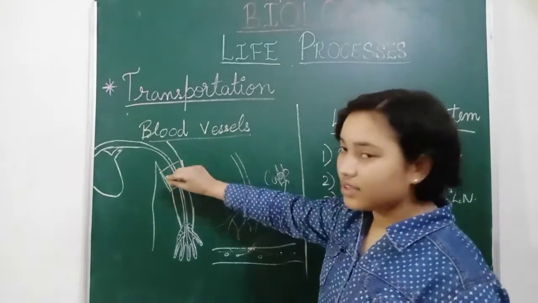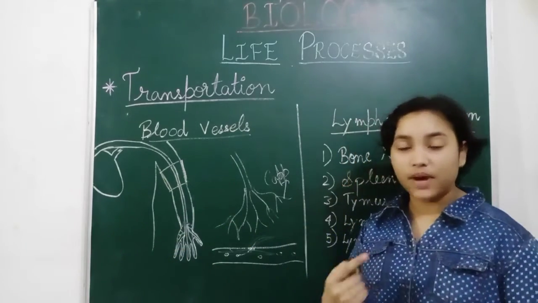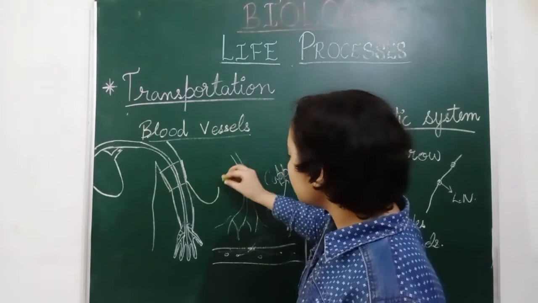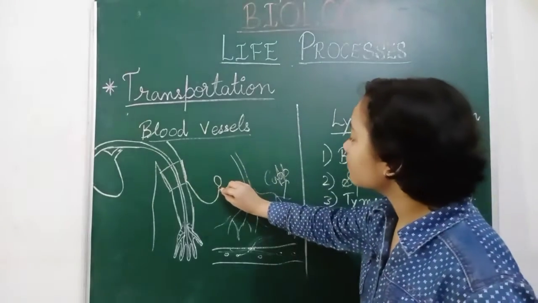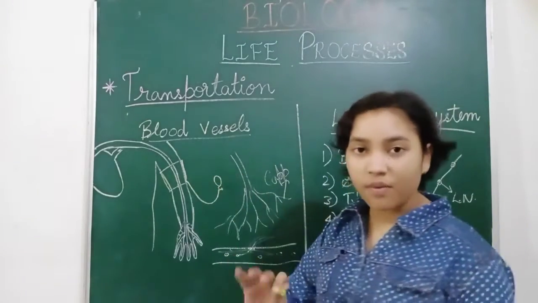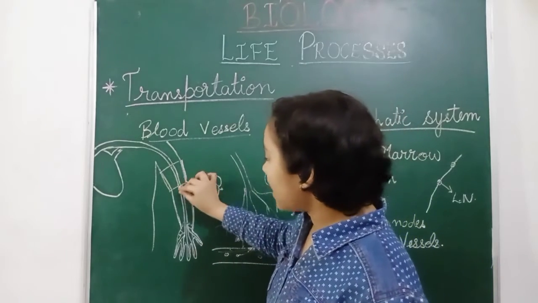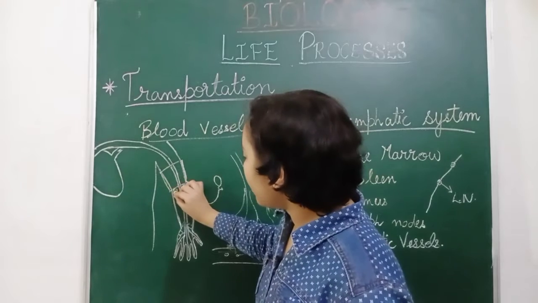We have a band-like structure, we wrap this structure around the arm, and the cuff is attached to it. We pump the air inside it, and after some time we use the stethoscope to measure.